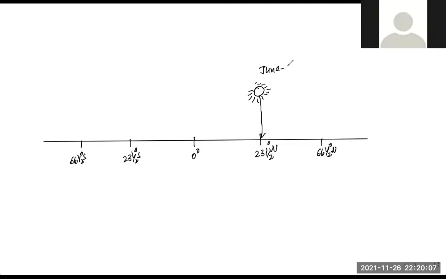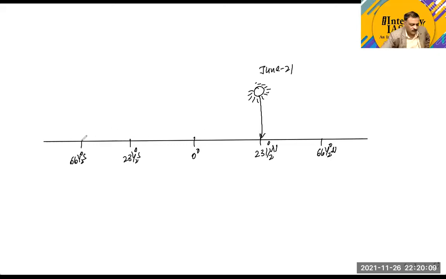Now, can you calculate what is going to be the noon sun angle here? The same concept, reversed only in terms of latitude, in terms of hemisphere. Again 0 at the Antarctic Circle.